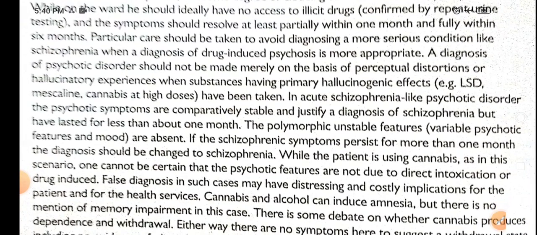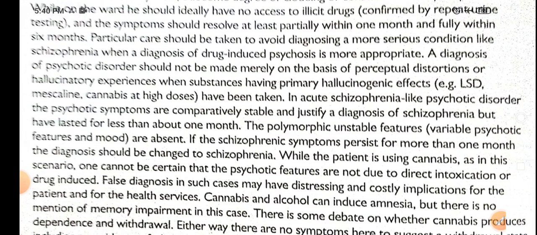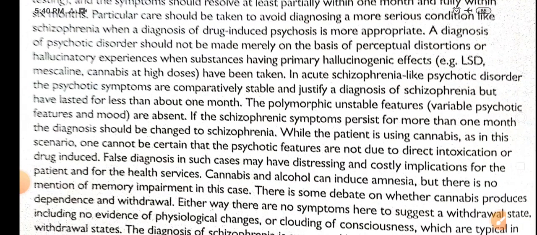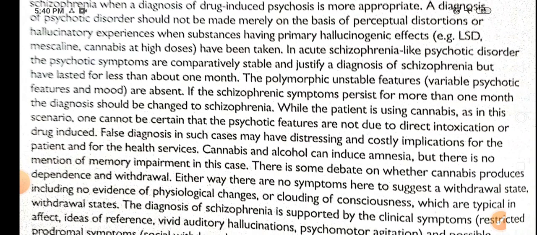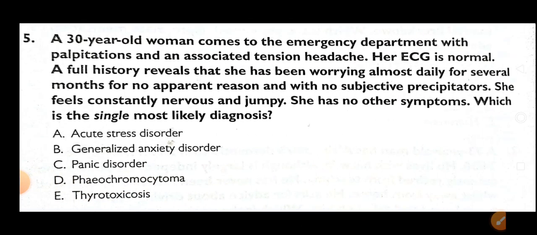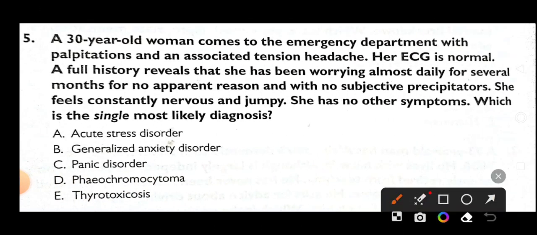Particular care should be taken to avoid a diagnosis of a more serious condition like psychotic disorder merely on the basis of perceptual aberrations or hallucinatory experiences when substances having primary hallucinogenic effects like LSD, mescaline, or cannabis at high doses have been taken. In acute schizophrenia-like psychotic disorder, the psychotic symptoms are comparatively stable and justify a diagnosis of schizophrenia, but have lasted for less than about 1 month. So guys, I hope the explanation is clear now.